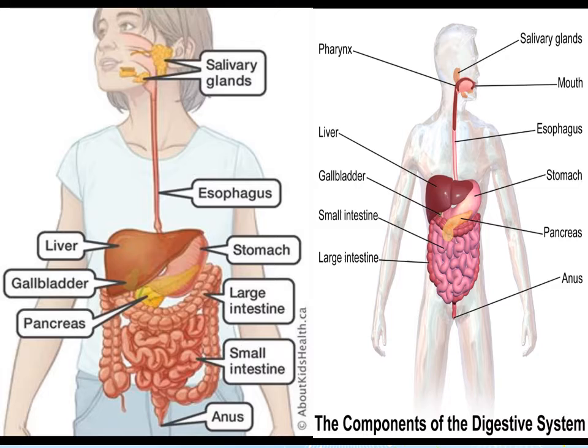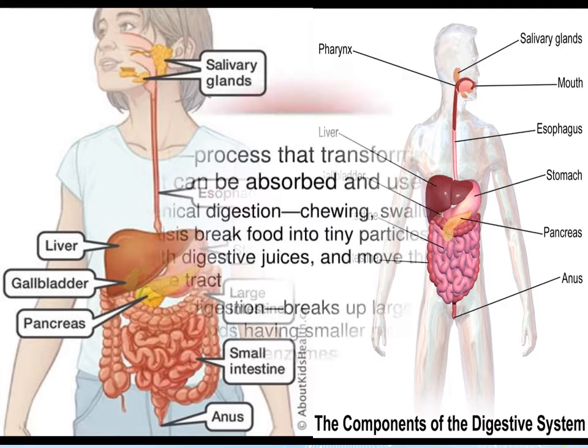So the small intestine is the final organ where digestion takes place, and there the food is transformed into soluble simple molecules called nutrients, which are the simplest form of food in which it can be delivered by blood to all cells. However, the large intestine, as you can see over here, is not an organ of digestion, but it helps the digestive system to excrete wastes that we don't need and cannot digest from the food we eat. It takes out solid waste through the anus.